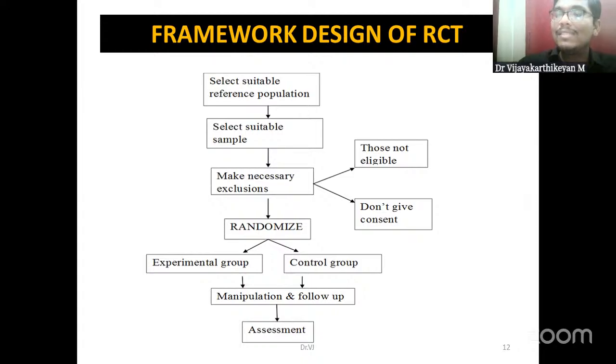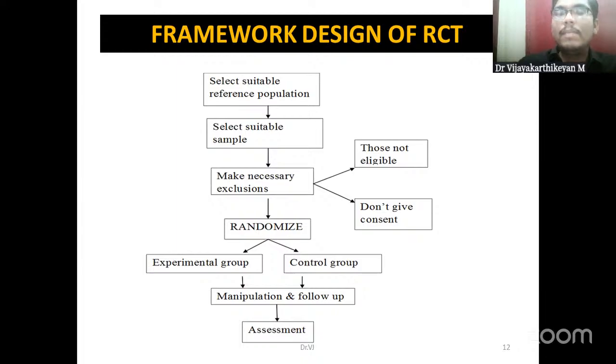This population is not going to take part in the study, but from this reference population we will be selecting suitable samples. We will be having the inclusion criteria and exclusion criteria depending upon our trial, and based upon that we will be including the study samples into our study, and then we will be randomizing them into 2 groups. One will be the study group where intervention will be given. Another will be the control group where intervention will not be given, either a placebo or an alternate intervention, something like that will be given.